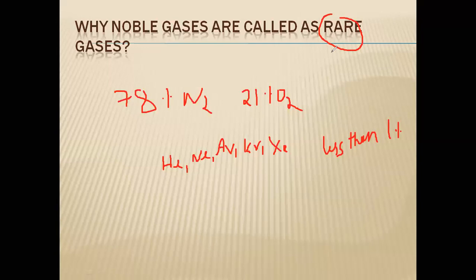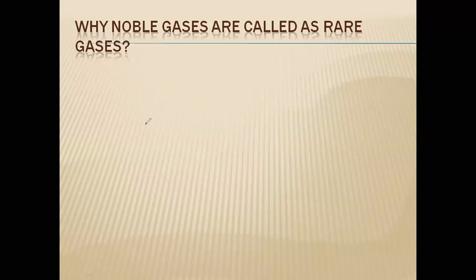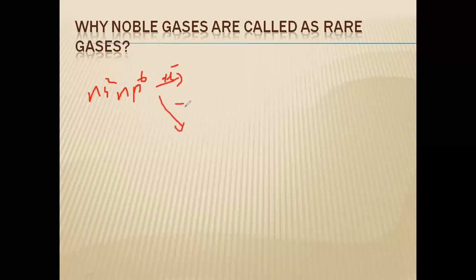Now, why can they be called zero group elements? Because valency is 0. ns2 np6 is there. So they won't gain electrons, they won't lose electrons easily.